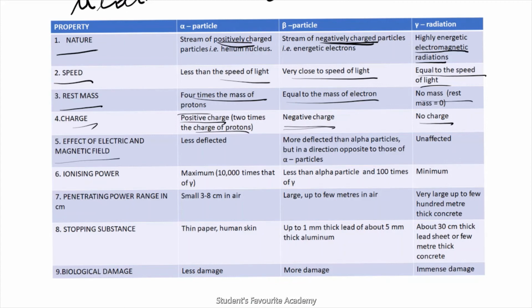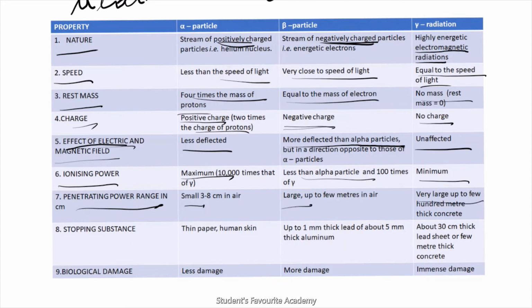Effect of electric and magnetic field: alpha particles are less deflected, beta particles more deflected than alpha particles, and gamma radiations are unaffected. Ionizing power is maximum in case of alpha particles, less than alpha particles in beta, and minimum in gamma radiations. Penetrating power is small in alpha particles, large in case of beta particles, very large in gamma radiations.